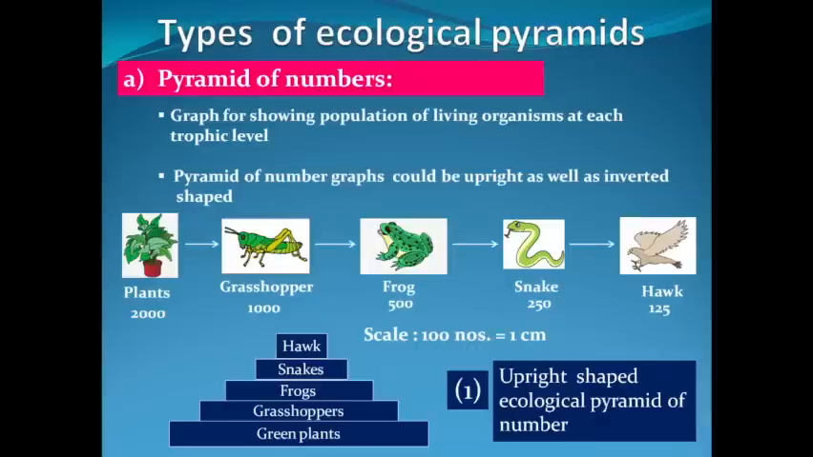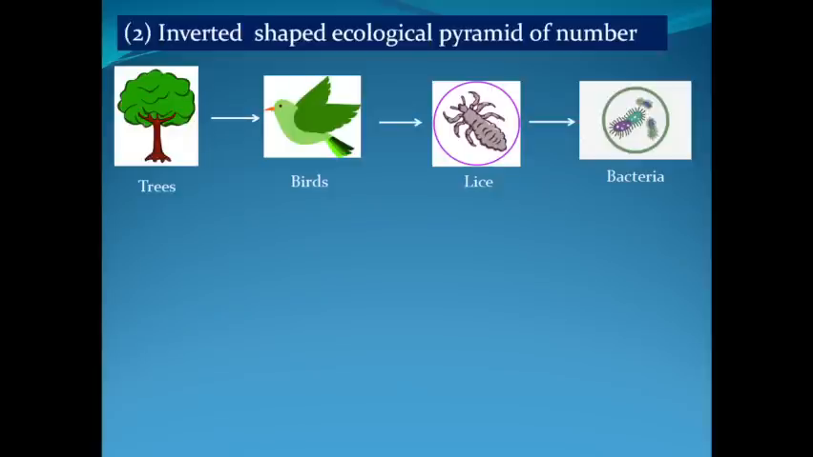Now we'll see the inverted shape ecological pyramid of numbers. Any food chain in which population increases from producer to top consumer level. I have taken this food chain from a terrestrial ecosystem in which we have trees as producers on which birds are feeding, and lice is feeding on birds and bacteria are feeding on lice.